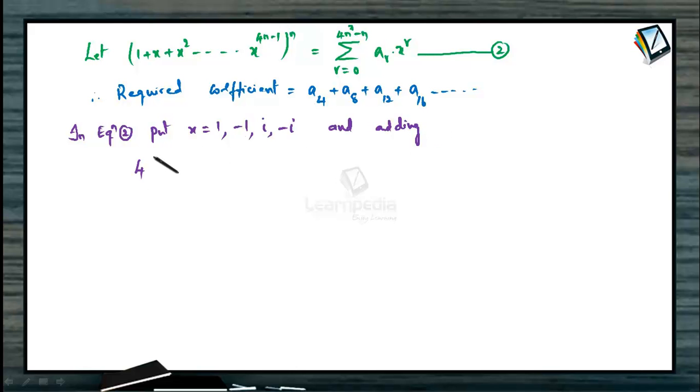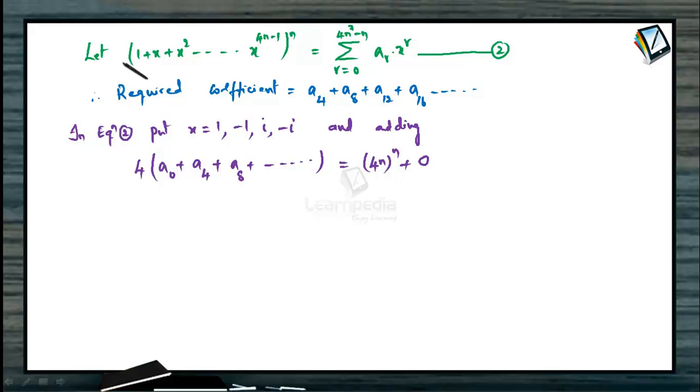We get 4 times (a0 plus a4 plus a8 and so on up to infinite terms), and this would be equal to, when we put x equal to 1, what do we get here? Yes, there will be 4n terms here, so we'll get 4n raised to the power n. Plus, when we put x as minus 1, these terms will alternate in sign, cancelling each other, leaving you with 0.